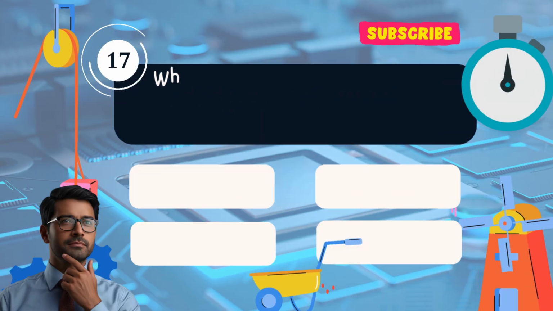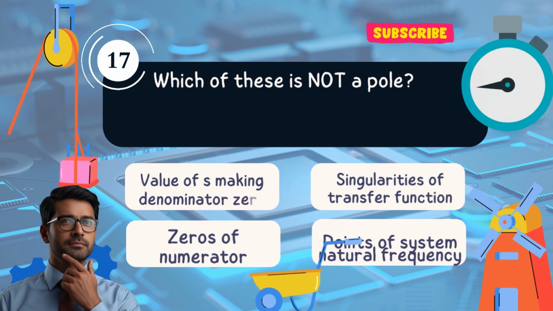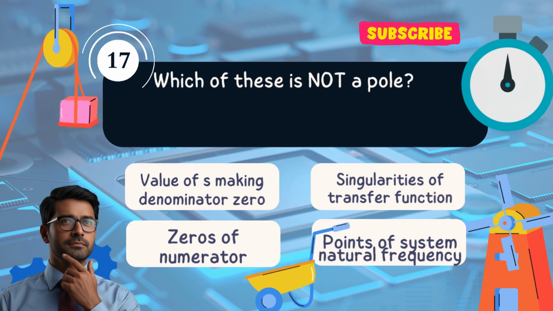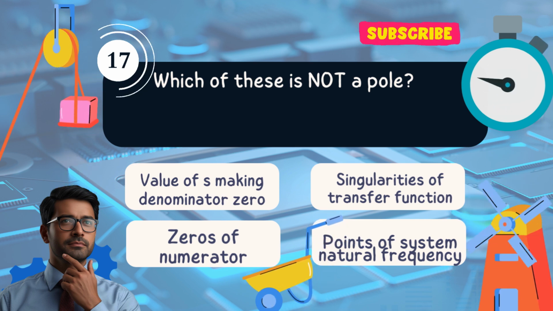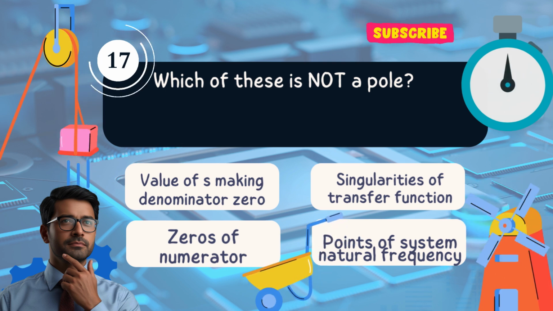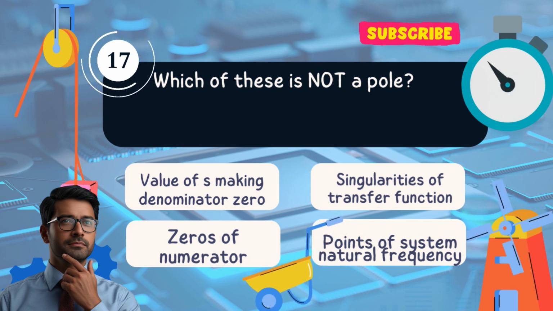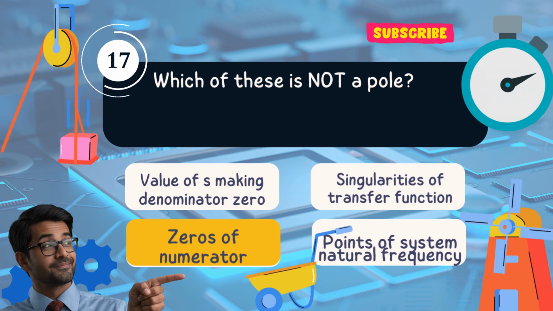Question 17. Which of these is not a pole? a. Value of s making denominator 0. b. Singularities of transfer function. c. Zeros of numerator. d. Points of system natural frequency. Answer: c. Zeros of numerator.